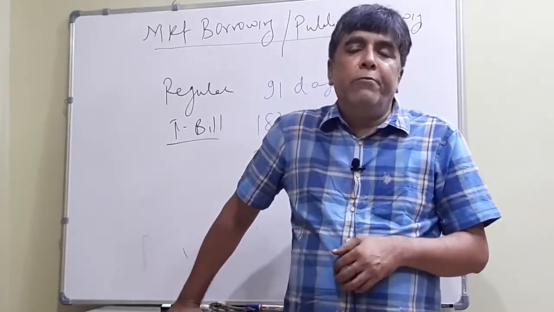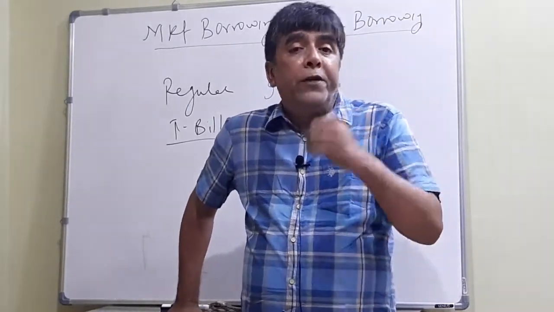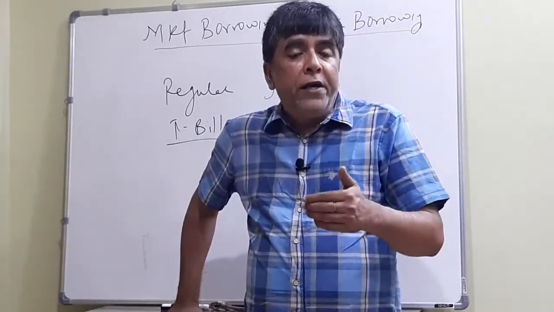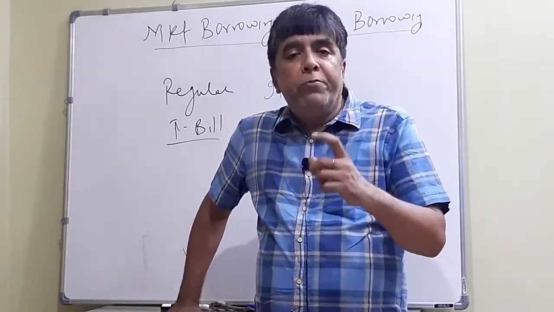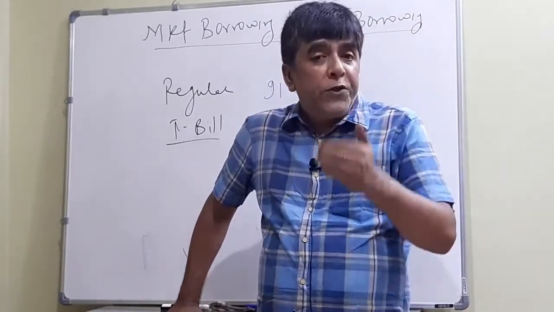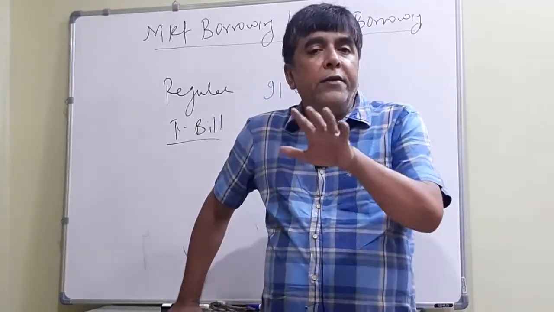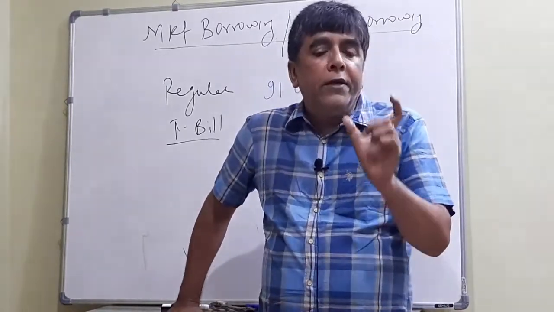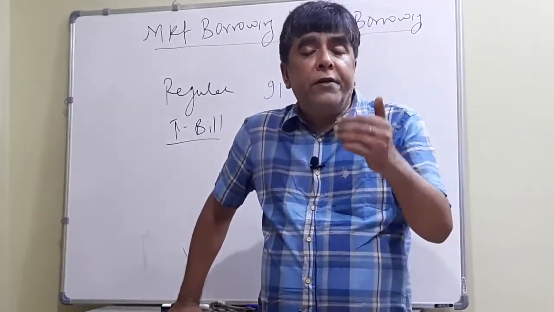So let us now explain the complete process. The face value of the Treasury bill is ₹100. Now what about the issue price? Issue price means the price at which it is being issued. Suppose the issue price is only 80. There is a difference: face value is 100 and issue price is only 80. It means RBI is issuing at 80 rupees only, so investors will have to pay only 80 rupees to get one bill. You will not get any interest, but on maturity you will get 100 rupees. So 20 rupees is going to be your gain. Is that clear now?